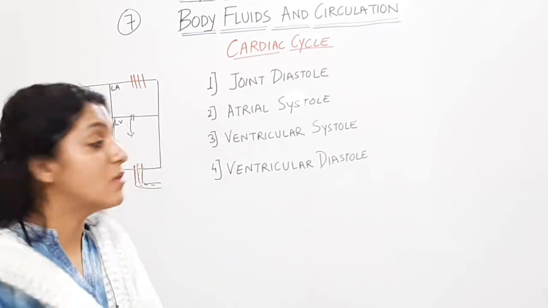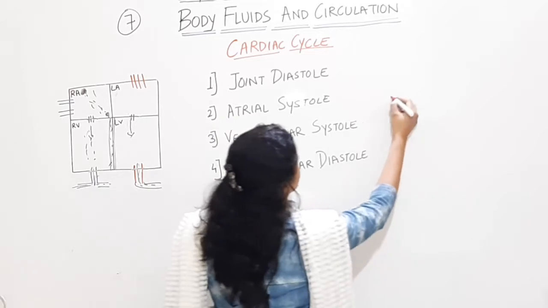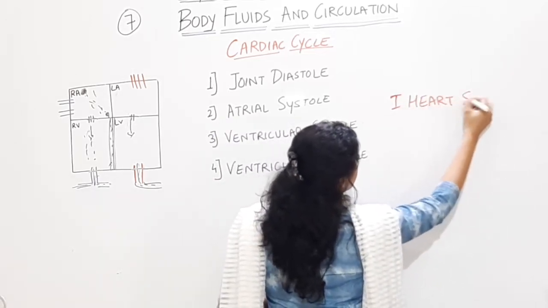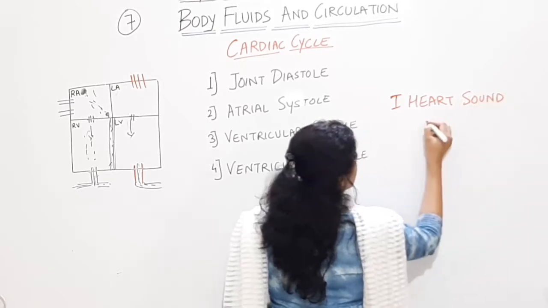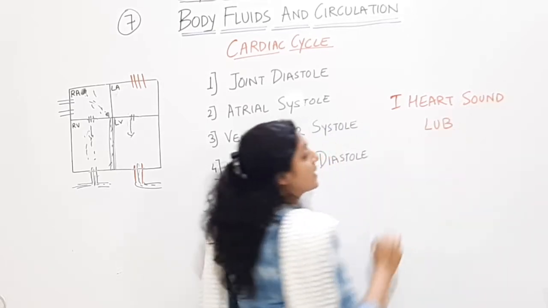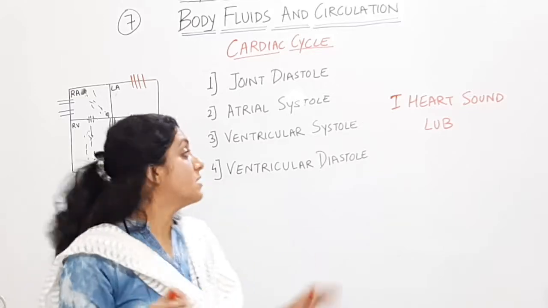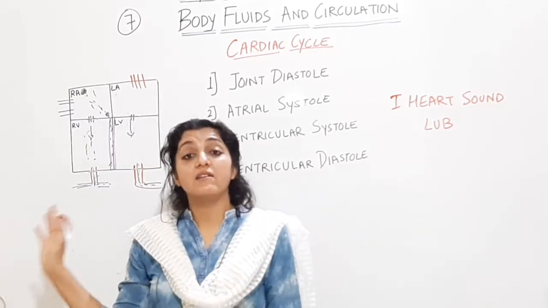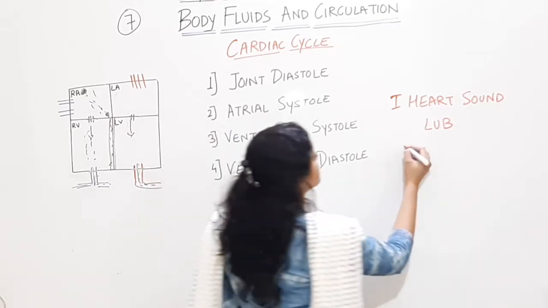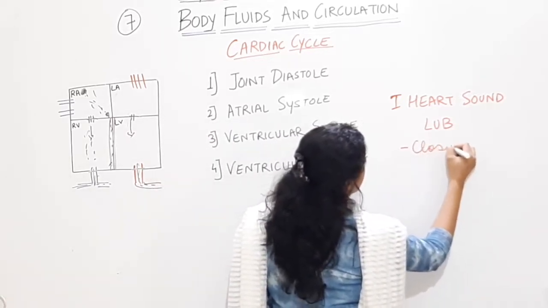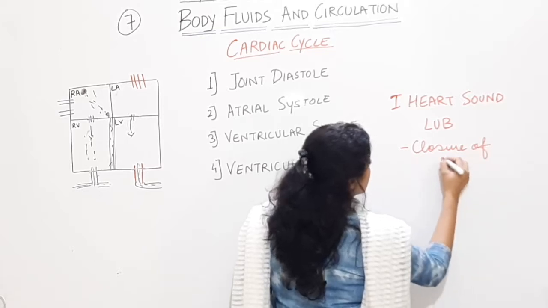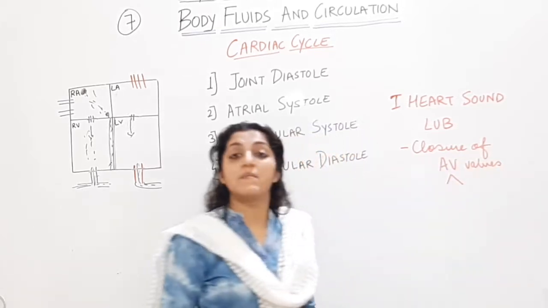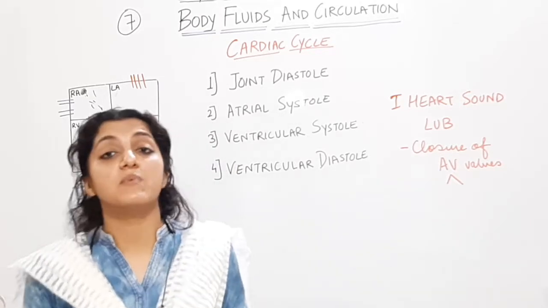The first heart sound is lub. That is heard during the closure of bicuspid and tricuspid valves. This is heard during closure of atrioventricular valves. When I say atrioventricular valves, I mean the bicuspid and the tricuspid valves.